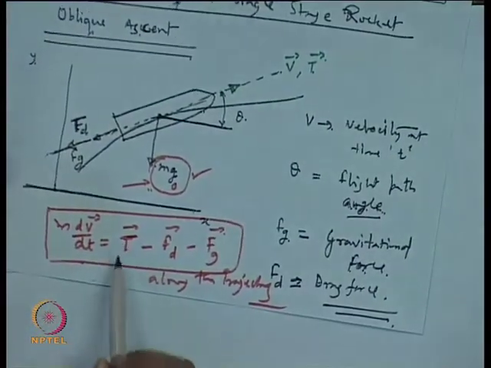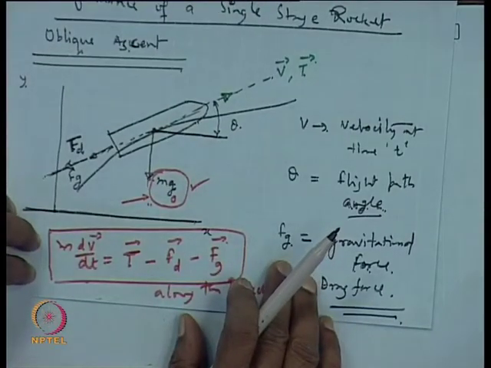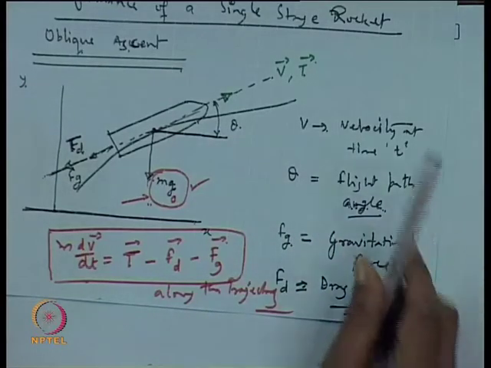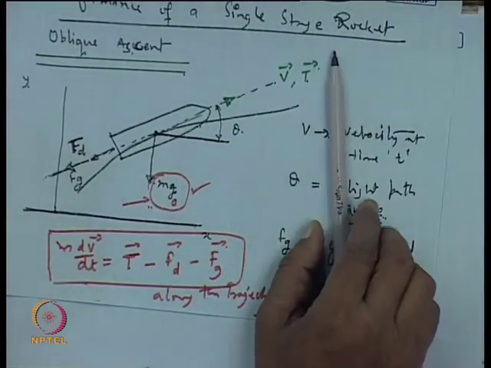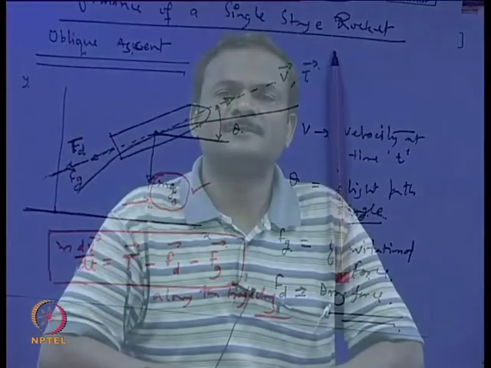Okay, so we start with this equation and we will continue in the next lecture, and then we will develop the complete equation for the single stage rocket, and then we will go into the multi stage rocket, and see how by using very simple equations we can get a feel, and even the practical applications can be done.